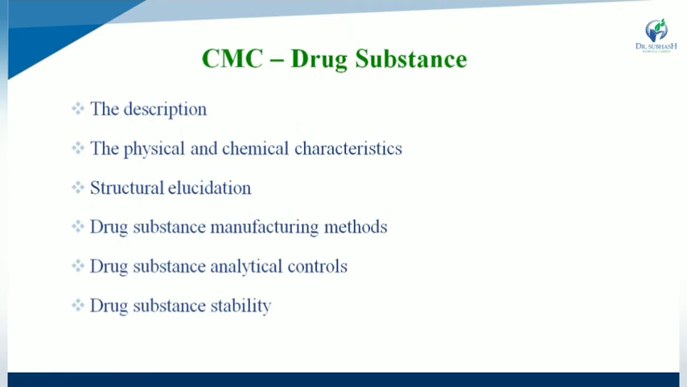In CMC, drug substances require the drug description, physical and chemical characteristics, structural elucidation, drug substance manufacturing methods, drug substance analytical control, as well as drug substance stability. All of these are regarding drug substances.